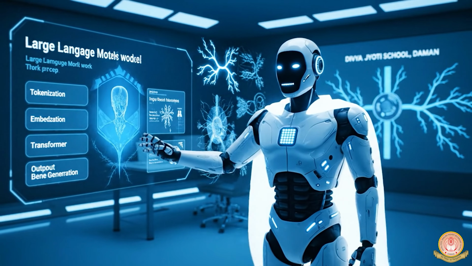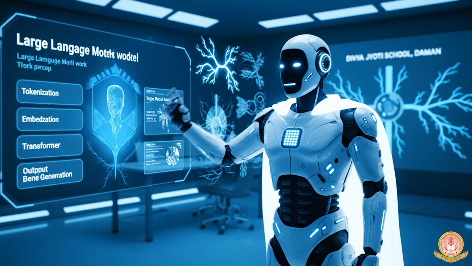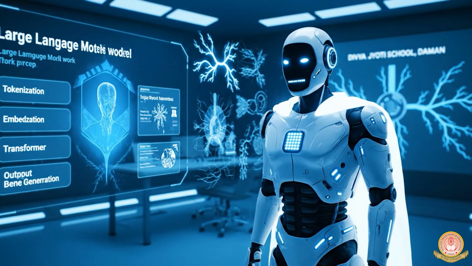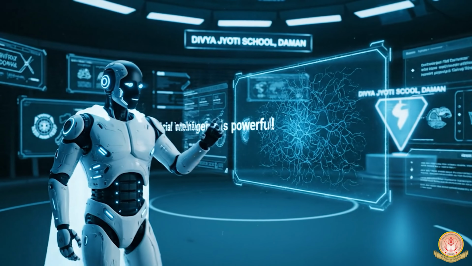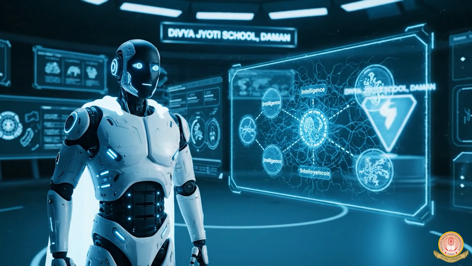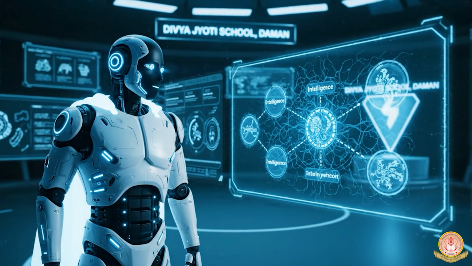LLMs work step by step. They read your text, break it into tokens, learn patterns, and generate human-like answers. Tokenization splits text into smaller pieces called tokens, helping AI understand and process language better.